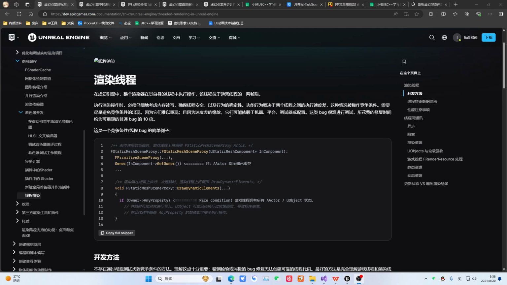Because it involves multi-threaded interaction, we must consider the safety of memory and of read and write threads. However, these threads run at different speeds, which will cause contention. If contention occurs, it is very likely that on this computer, it will never fail. This is because one core on this computer might be stronger and another core might be weaker. If it happens that the stronger core is running the game's main thread and the weaker core is running the game's rendering thread, then the rendering thread will never catch up with the main thread. Then nothing will happen.